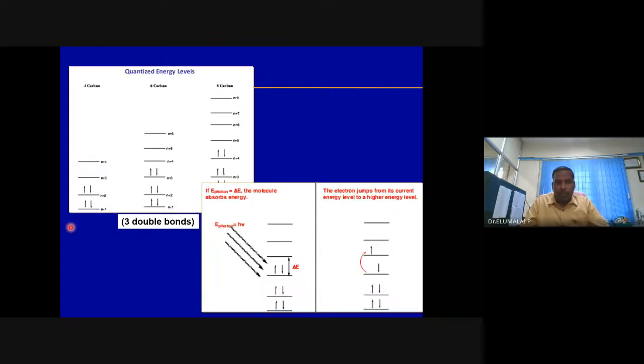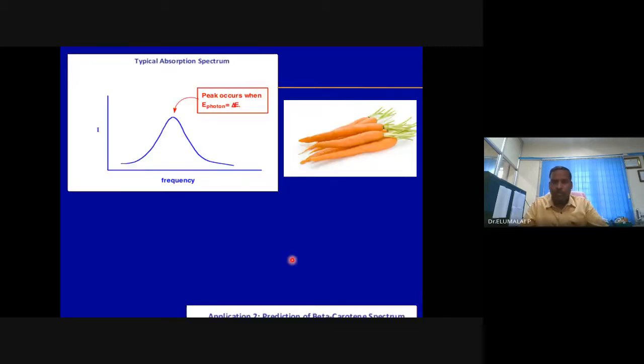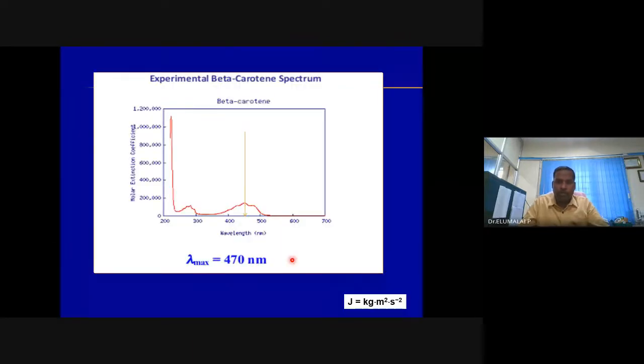When we have 2 double bonds, we have energy levels here. When we have 3 double bonds, we have energy levels like this. When we have 4 double bonds, we have energy levels here. And when you shine the light on this molecule, the electron in the highest occupied molecular orbital will pick up energy, go to the excited state, and will return and show a different color. And you are asked to estimate the wavelength required to excite beta carotene.